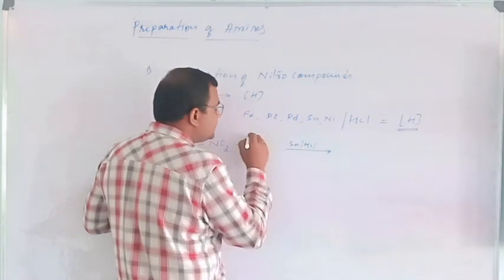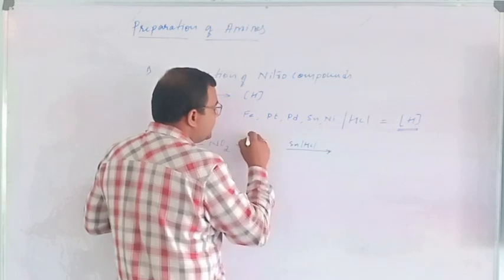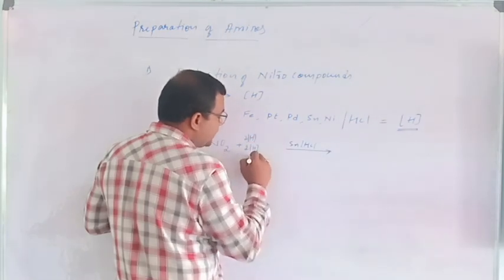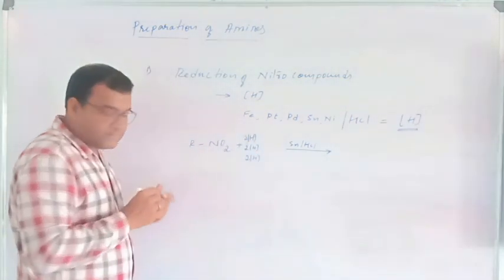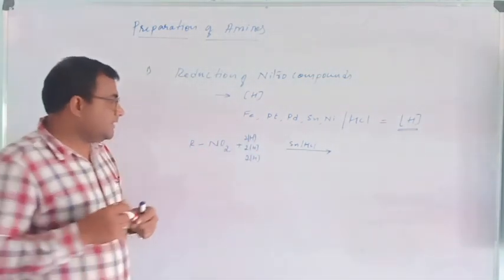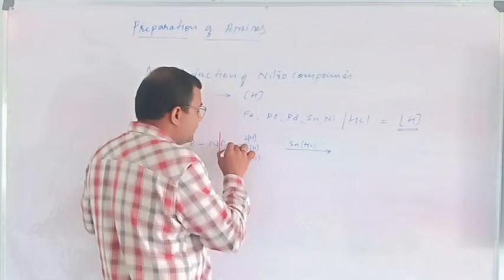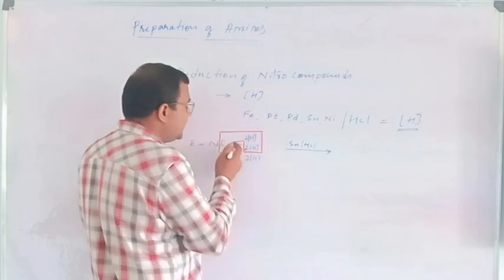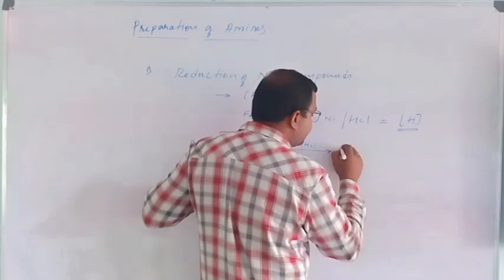How many hydrogens? 6 hydrogens. I will write 2 hydrogen, 2 hydrogen, 2 hydrogen. Total 6 hydrogens. What happens here is water gets eliminated. Remaining will be substituted.